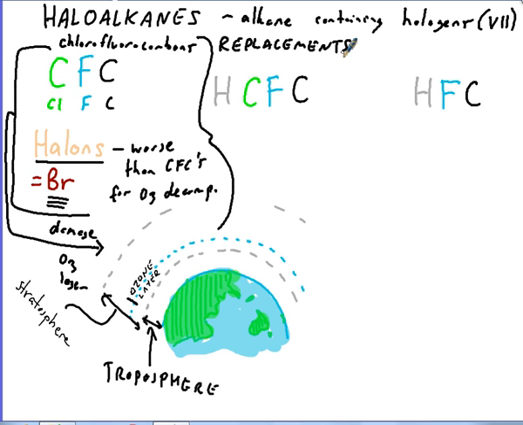Before we look at why they use these chemicals to replace them, one of the things to remember about CFCs is that CFCs, being so stable, were able to be produced in the troposphere, and they diffused all the way to the stratosphere. Within the stratosphere they encountered UV light, because all the rest of the UV light had been blocked by the ozone layer, and that caused them to decompose into chlorine free radicals, which we know decomposed ozone.